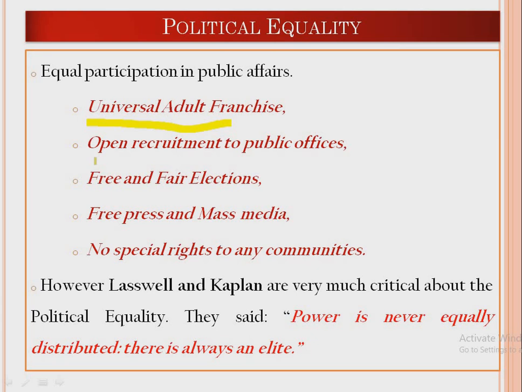For example, from 18, everyone gets a voting right, and without discriminating by caste, gender or race, people get similar voting capability. The others are open recruitment to public offices, free and fair elections, free press and mass media, and no special rights to any communities. This kind of political equality ensures that every single individual gets a similar amount of equality without being discriminated against. That is why this is also called formal equality.